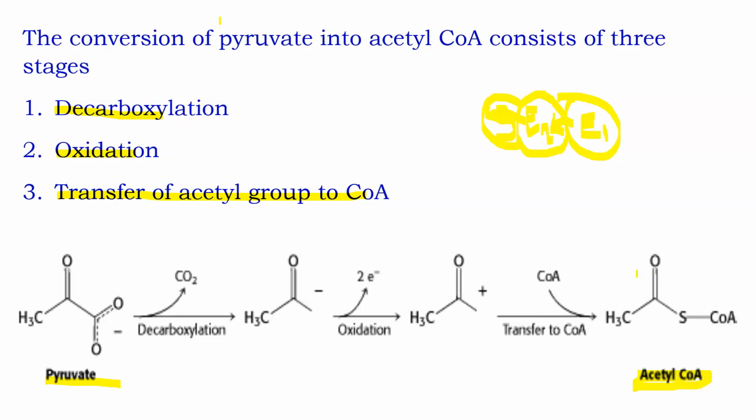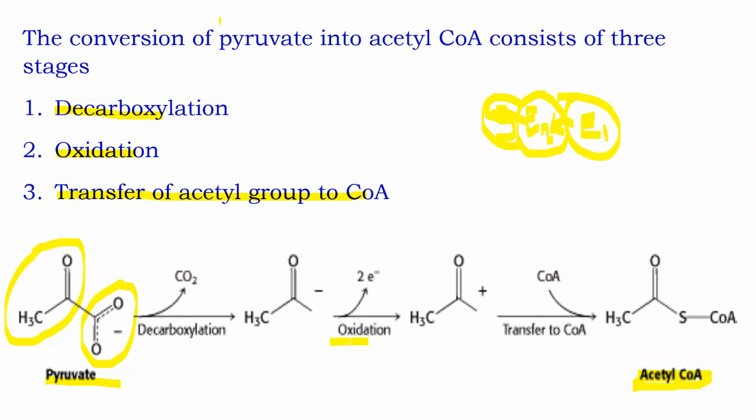And in this picture, you can clearly see these 3 reactions, these 3 stages. One is the decarboxylation. Pyruvate, remember, is 3 carbon: 1, 2, 3 carbons are there. Here, this is nothing but CO2. First of all, this carbon dioxide is released, the decarboxylation step. The remaining molecule is nothing but the acetyl group.